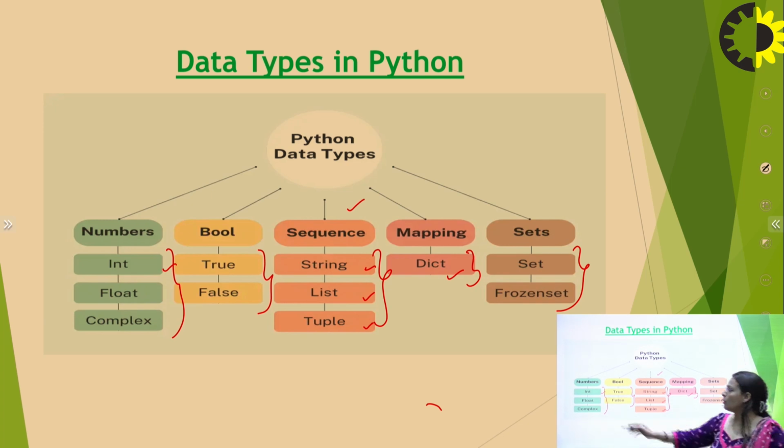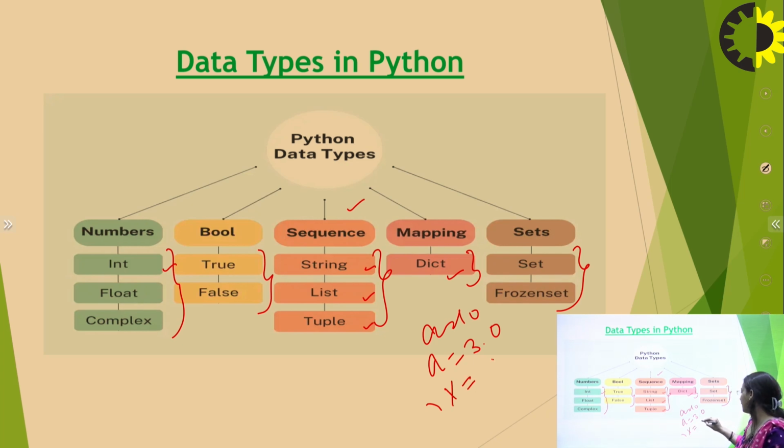So when I talk about integer, if I declare a is equal to 10, this is an integer data type. If I say a is equal to 3.0, this is a float data type. If I am talking about complex, that means a variable having a value like 10 plus 3j.